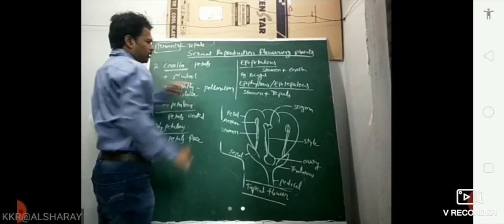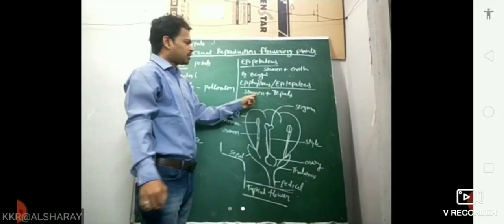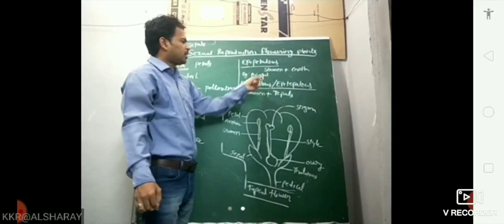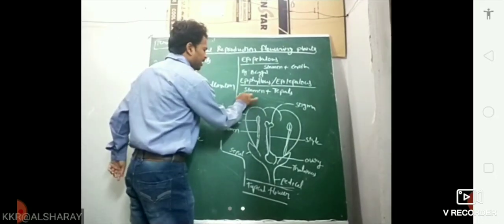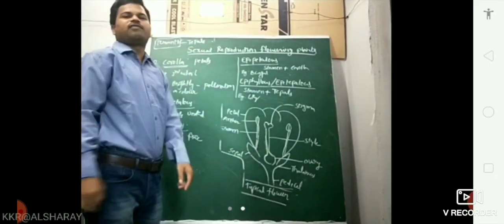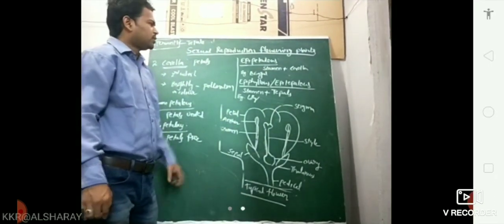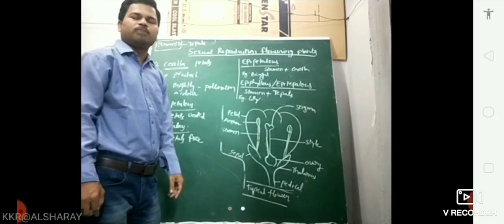Now come to this epiphyllous condition. Stamens attached to the tepals, or stamens attached to the perianth, is said to be the epiphyllous or epitepalous condition. Example: Liliaceae family, lily flowers. These are the non-essential parts of the flower.